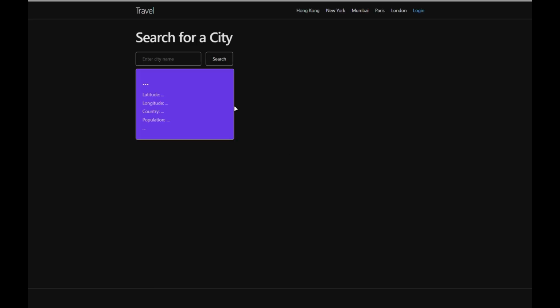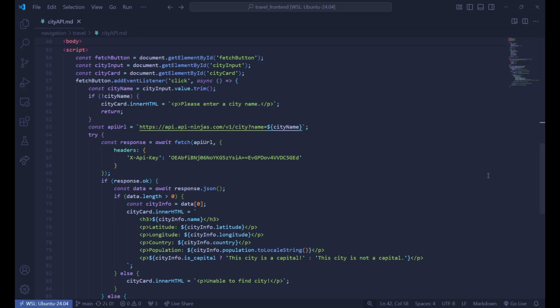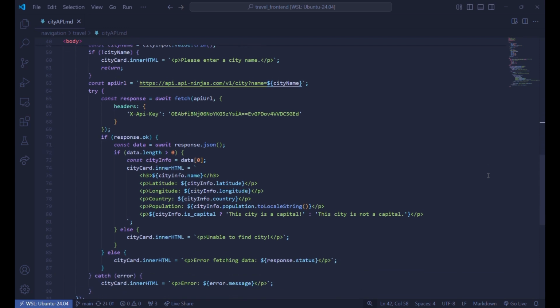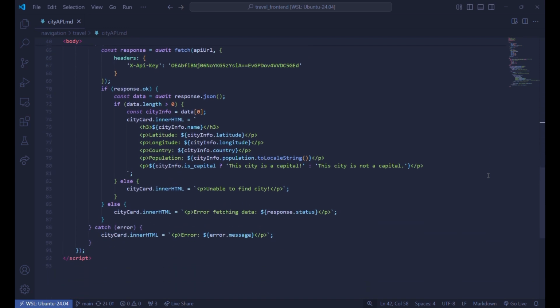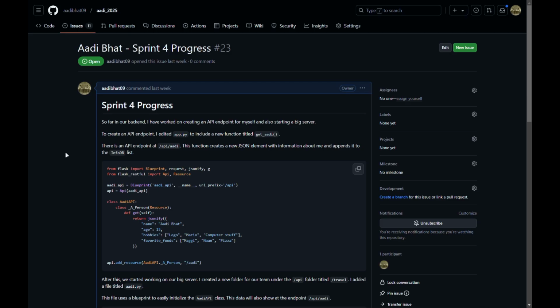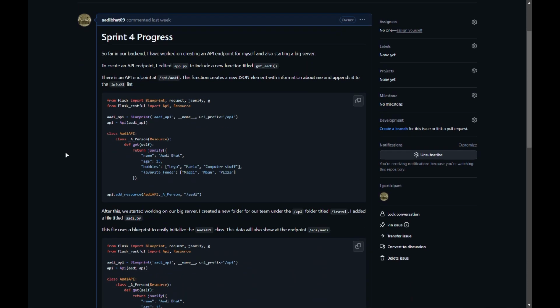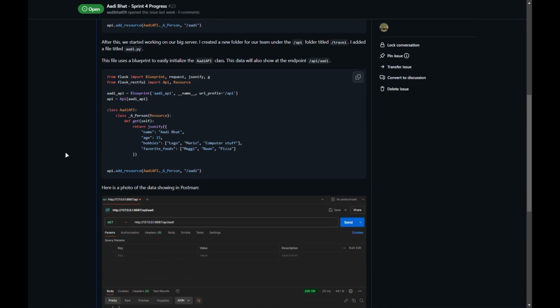I've also implemented this API that allows the user to get data of a city by inputting the city's name. This will prove of great use later on, as we plan to implement it into our chatbot to help users easily find information about places they want to stay. This is my personal issue, where I track all of the progress that I've made through Sprint 4.